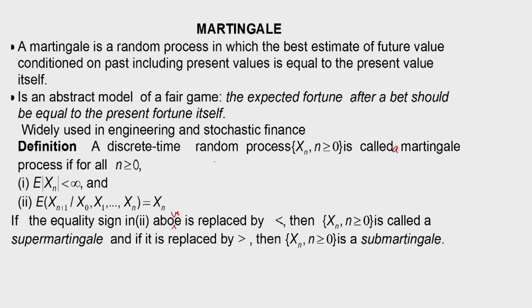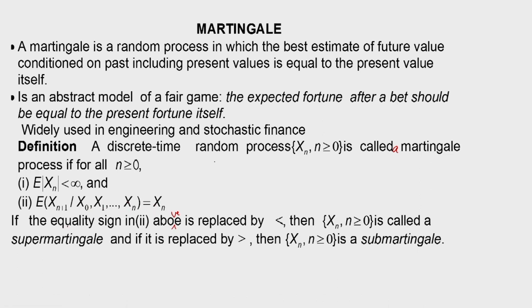So, this is the important property: the conditional expectation of the future value given the past values and the present value is the present value itself. E of x n plus 1 given x 0, x 1 up to x n is equal to x n. This is the martingale property.